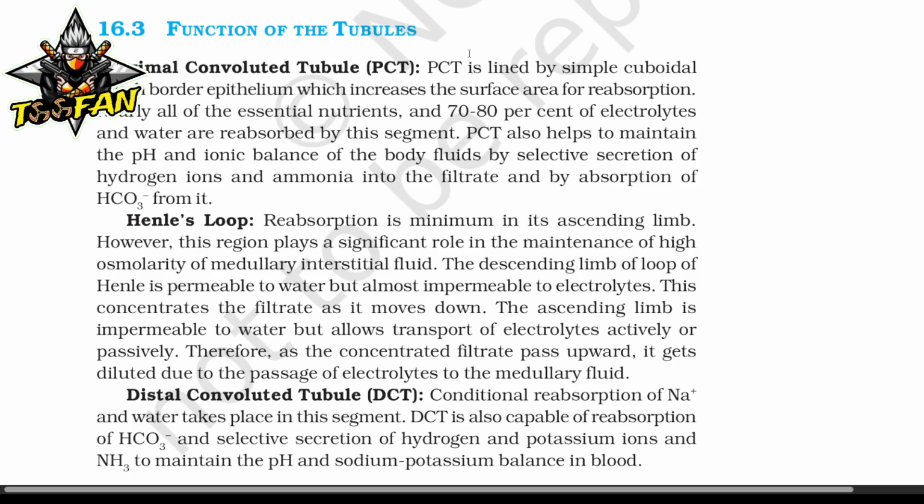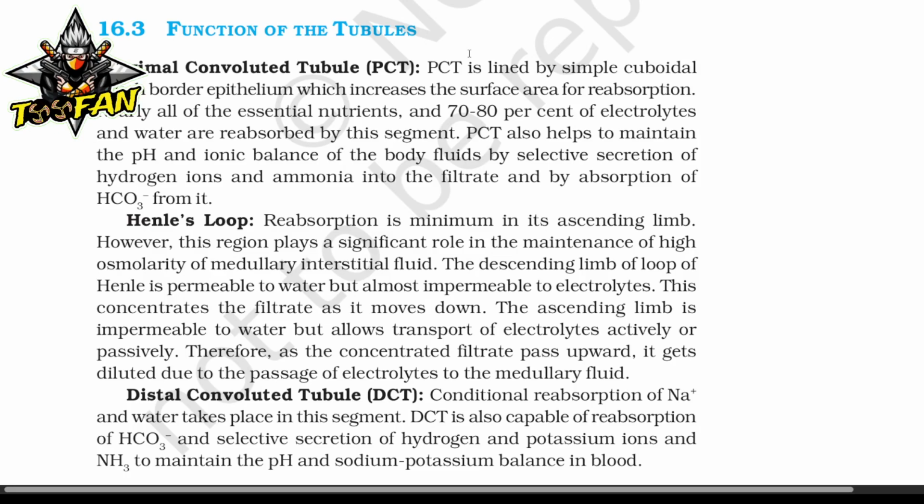Henle's loop. Reabsorption is minimum in its ascending limb. However, this region plays a significant role in the maintenance of high osmolarity of medullary interstitial fluid. The descending limb of loop of Henle is permeable to water but almost impermeable to electrolytes. This concentrates the filtrate as it moves down. The ascending limb is impermeable to water but allows transport of electrolytes actively or passively. Therefore, as the concentrated filtrate passes upward, it gets diluted due to the passage of electrolytes to the medullary fluids.